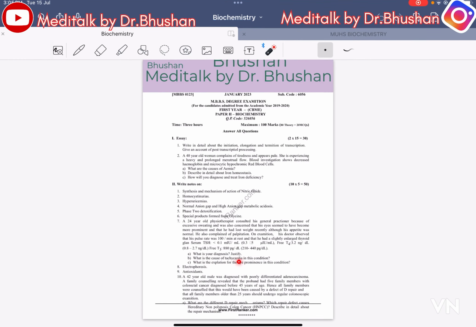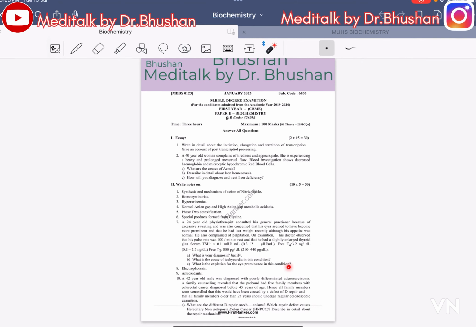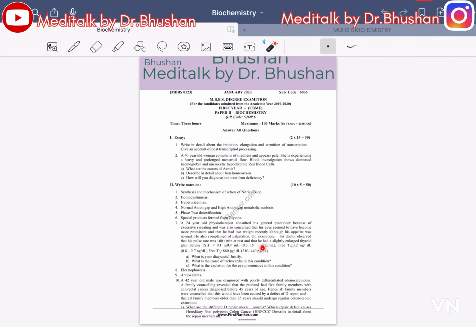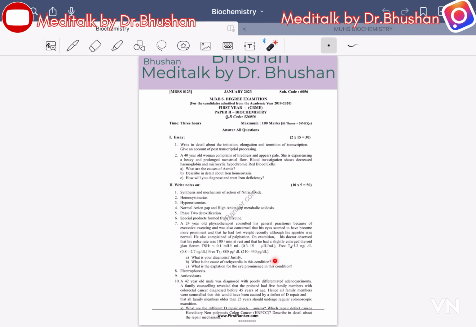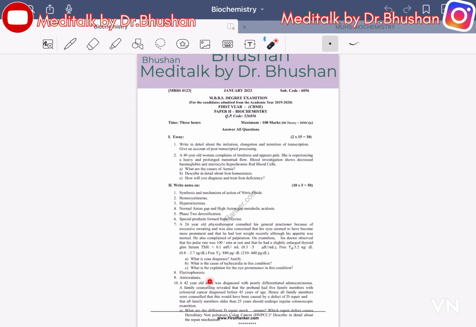What is the cause of tachycardia in this condition? What is the explanation for the eye prominence in this condition? You have to write thyroid function tests and thyroid-related disorders. Electrophoresis, antioxidants.